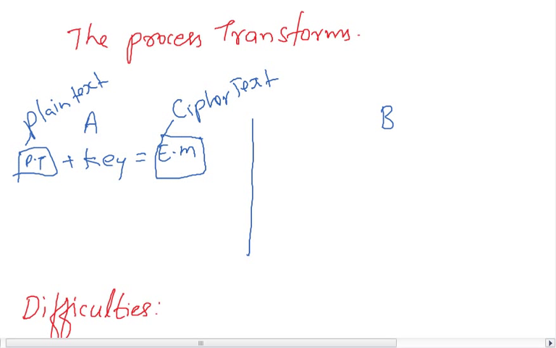When A sends this encrypted message to B, B receives the encrypted message, and the same key should be there for B to decrypt the message.